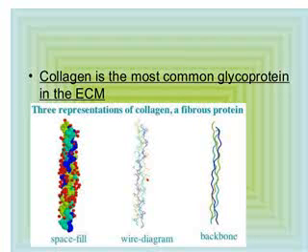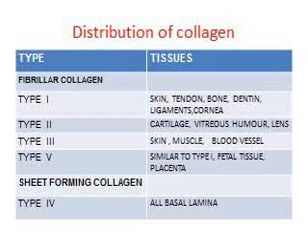So here you can see the picture where the collagen is shown in various angles. It's a fibrous protein. Now we'll see the distribution of collagen in the various tissues. There are two types mainly, fibrillar collagen and sheet forming collagen. Fibrillar is the one where type 1 comes.